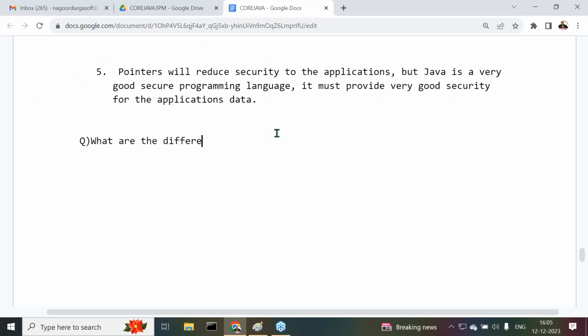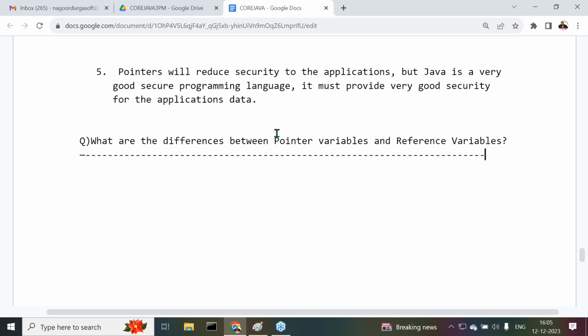What are the differences between pointer variables and reference variables? This is the question actually.